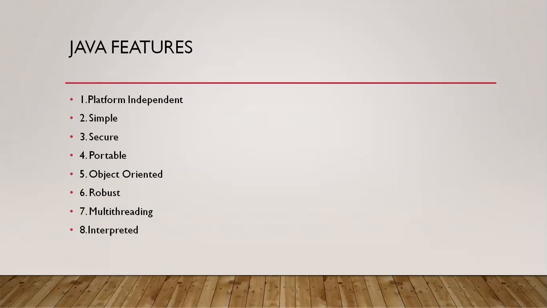Coming to the second one, it is simple. Java is simple. How and why is it simple? If we want to write a program using C language, that program may take 200 lines of code, right? If we use that same program,